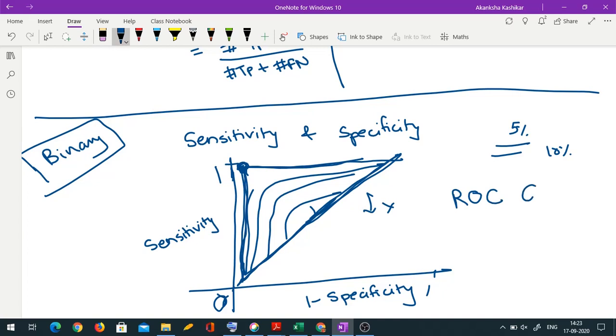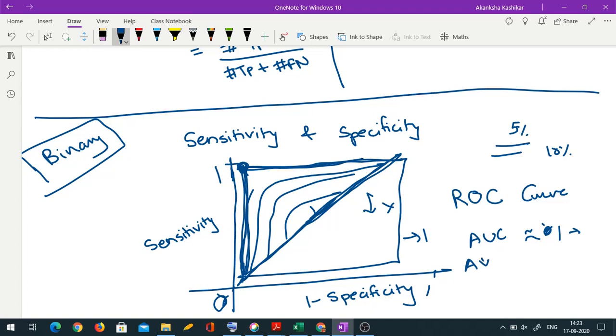Okay, so ROC curve. And ideally, as I said, this is the ideal scenario. So if you consider this as a curve, area under that curve is almost 1. So area under curve, if it is almost 1, then that means the classifier is good.